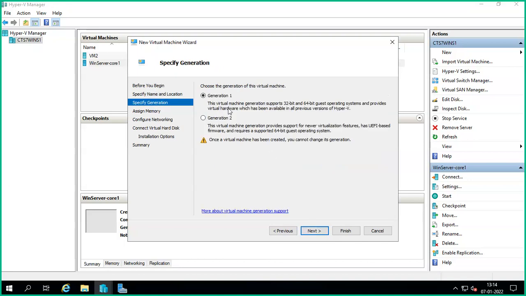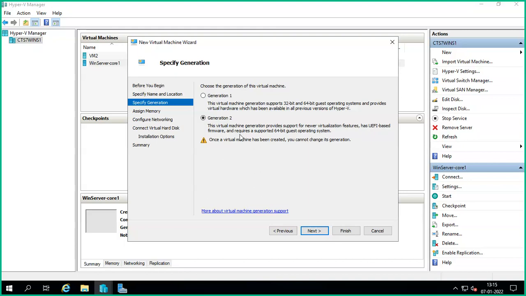Next, Generation 1, Generation 2. What is Generation 1? It supports 32-bit and 64-bit guest operating systems and provides the virtual hardware that was available in previous versions of Hyper-V. All previous versions also support it, like XP and Windows 7. What is Generation 2? Generation 2 supports UEFI-based firmware and 64-bit operating systems, with support for newer virtualization features.